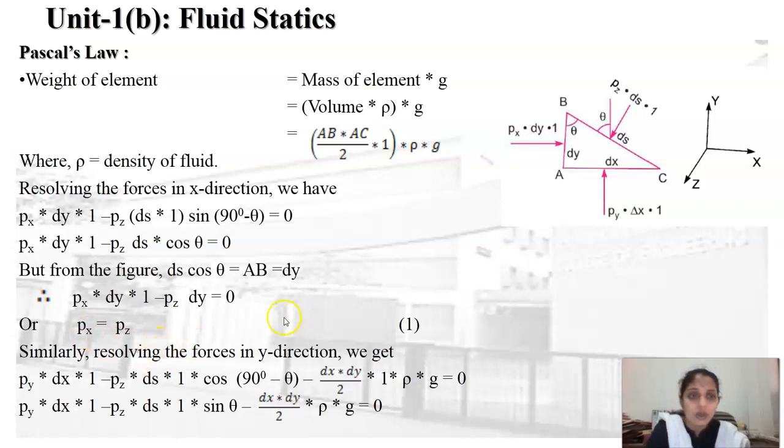Similarly, we can resolve all the forces in the y direction, and we are considering the y component of the forces. Now from this diagram we can say that py dx into 1 is the force acting in the y direction. Second, the component of pz ds into 1 into cos of 90 minus theta is another force acting in the y direction, as well as the weight of the fluid element acting in the y direction. So it is shown here in the last equation.